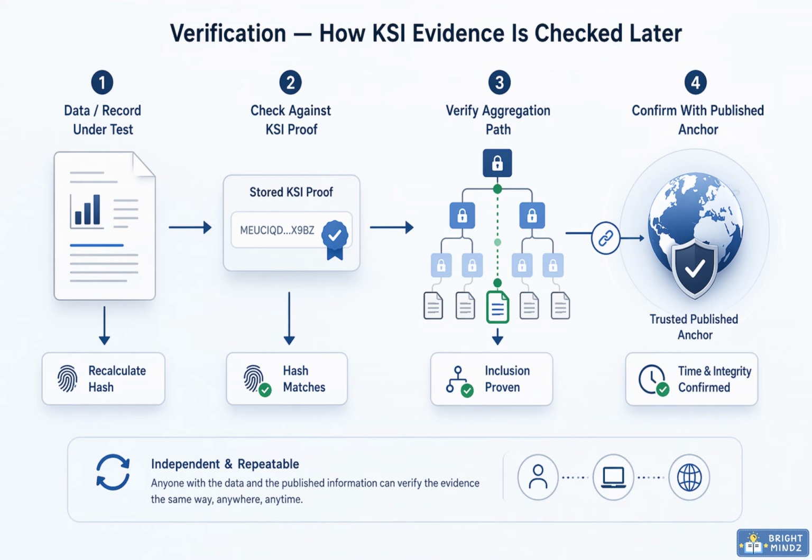Verification is where KSI becomes useful as evidence. A verifier starts with the record being tested and recalculates its hash. That result must match the hash represented in the stored KSI proof. Then the verifier follows the aggregation path, checking each link to prove the record was included in the larger structure. Finally, the proof is compared with a trusted published anchor. If the path reaches that anchor, the verifier can confirm both integrity and time. The key point is independence. Anyone can repeat this check without trusting the original system.